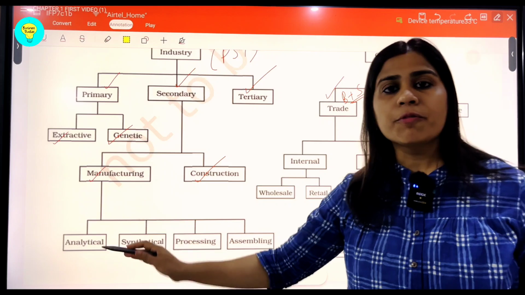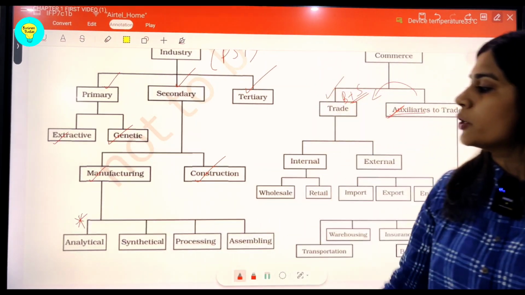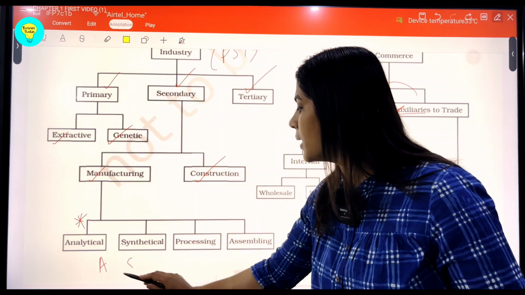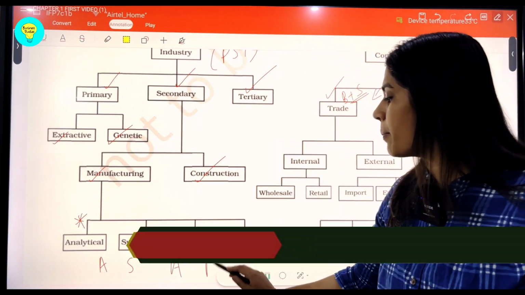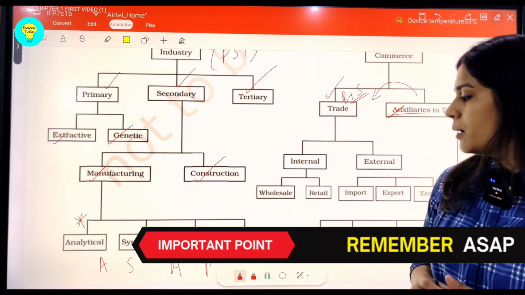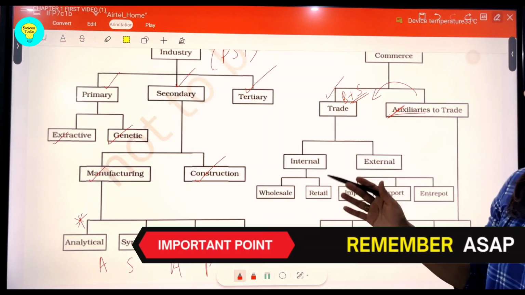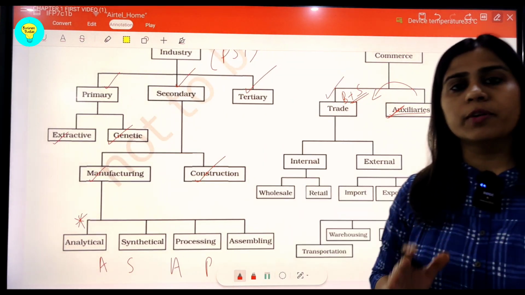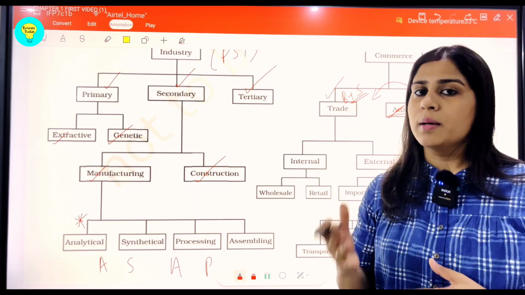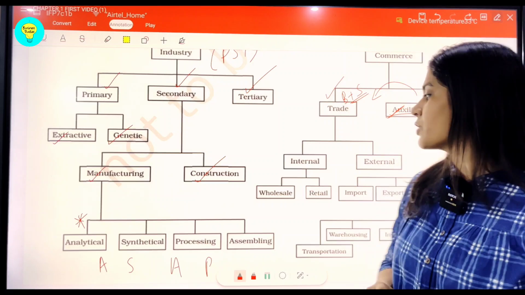When we talk about manufacturing, this is very important segment and questions are asked from this segment. You have to remember the four subtypes of manufacturing industries as ASAP, ASAP. You can remember it as ASAP: analytical, synthetical, assembling and processing. So next in line is construction industry, where we are mainly concerned about the construction of bridges and dams and maybe the flyovers, infrastructure. So this all comes under construction industry.